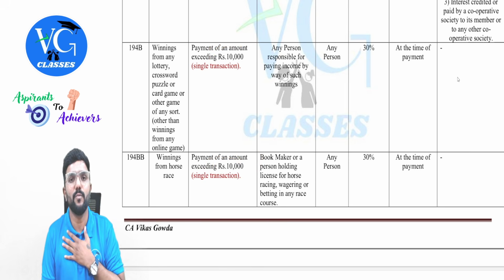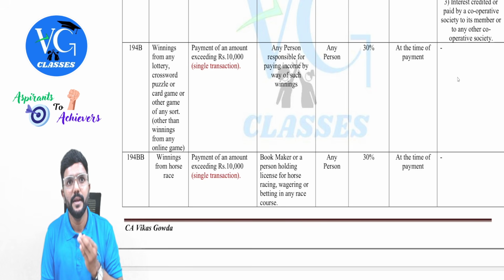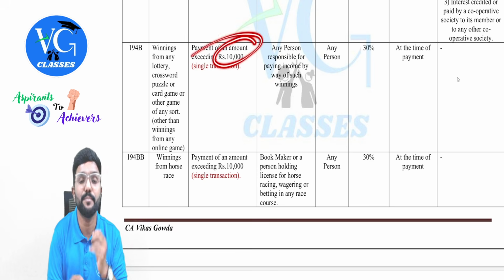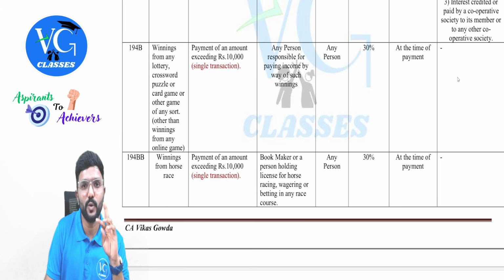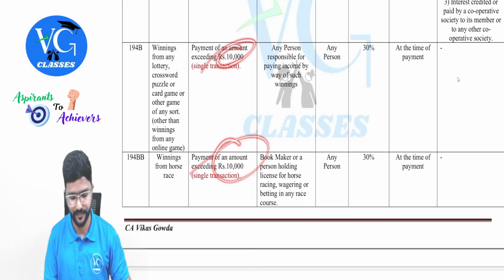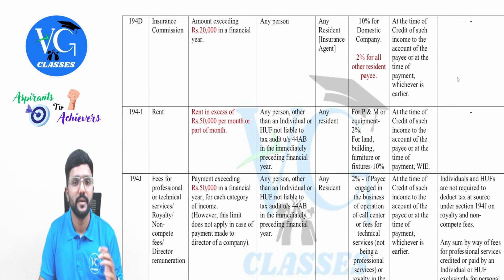For example, I won 8,000 two times. Should they deduct TDS? No, because 10,000 is per transaction. Assume I won 12,000 from any winnings in the same year. Should they deduct TDS? Yes. So please be careful. 10,000 is per transaction or per winnings.